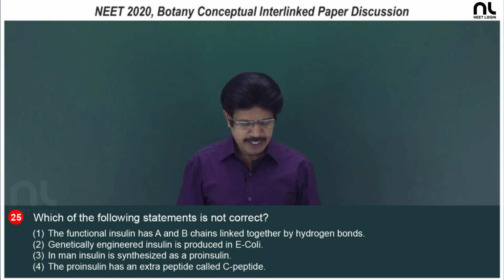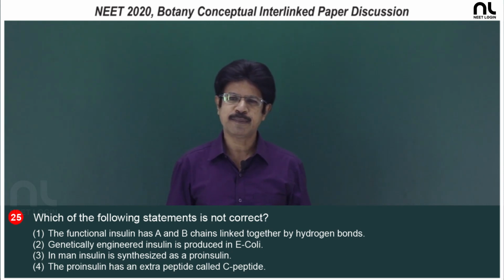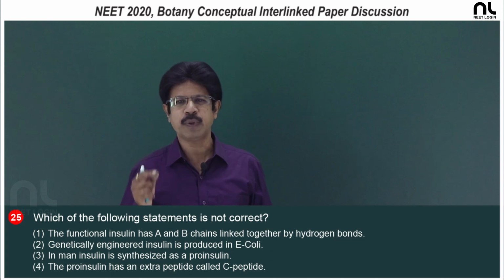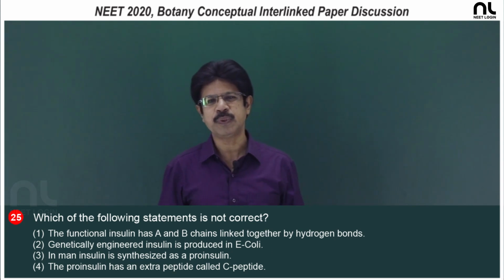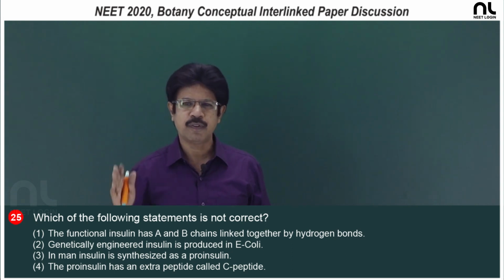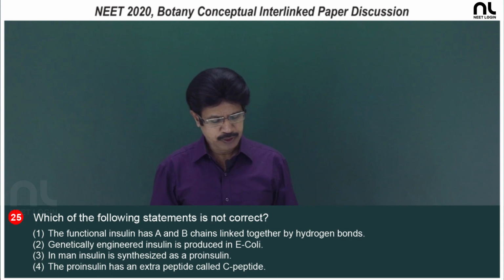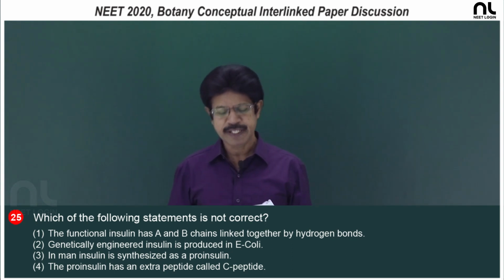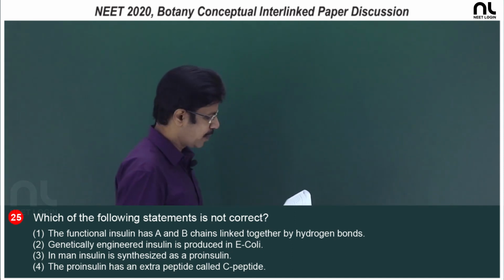Third, in man insulin is synthesized as pro-insulin, it is right. Like a pro-enzyme, the insulin is synthesized initially as pro-insulin, and later it is processed, that is matured into insulin by removal of the C peptide. The fourth, the pro-insulin has an extra peptide called the C peptide, that is right. So, the first option is the right option.